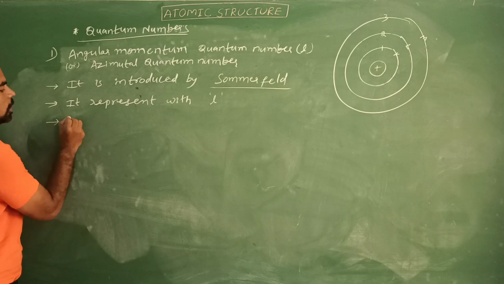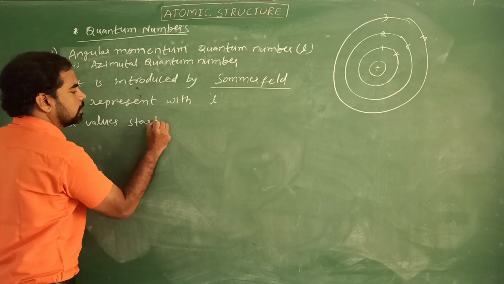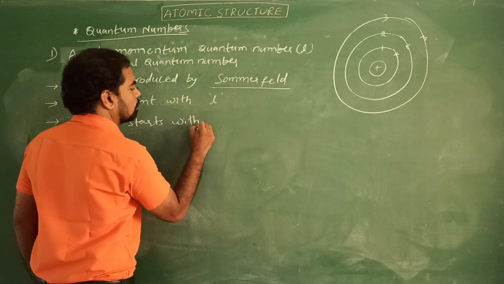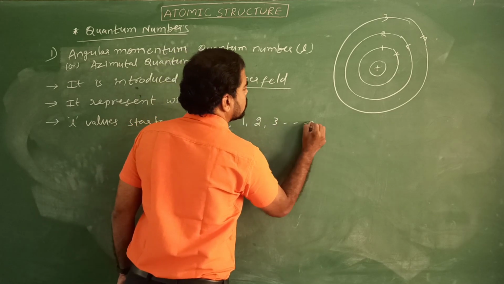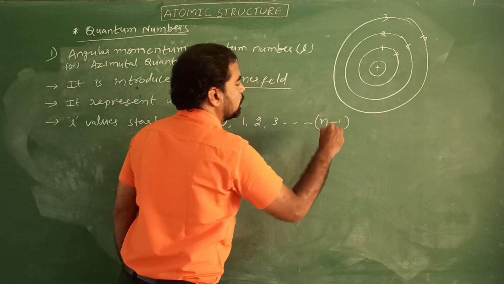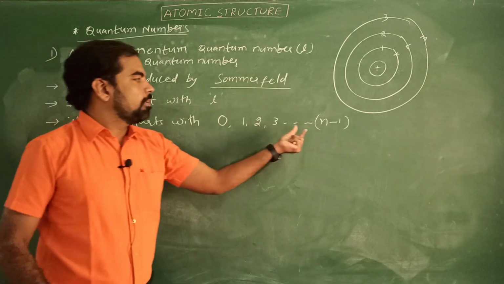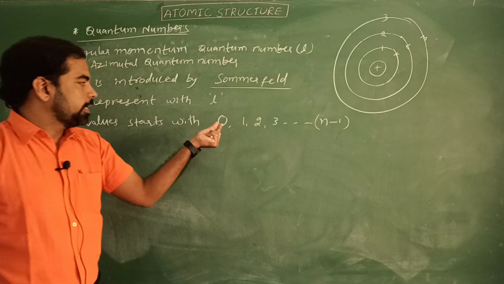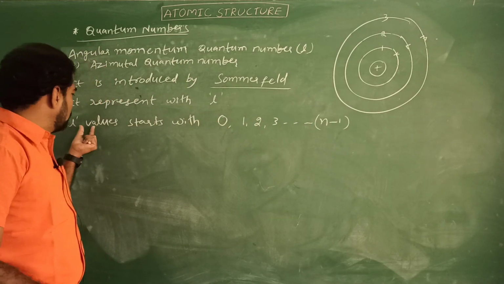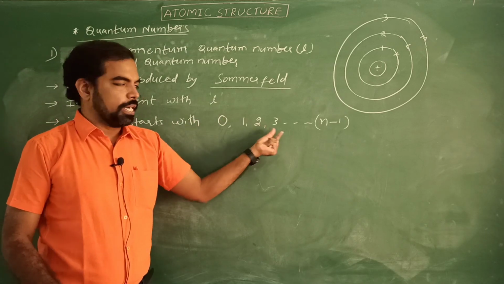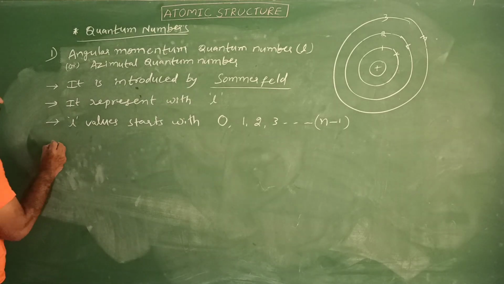The l value starts with 0, 1, 2, 3 and so on. The maximum l value is n minus 1. In your examination, what is the maximum l value? That is n minus 1. The initial l value is 0. The l value starts with 0, 1, 2, 3 and so on. The maximum l value is n minus 1.